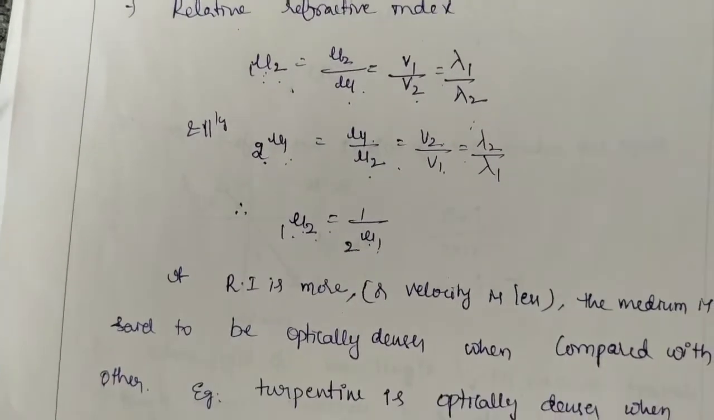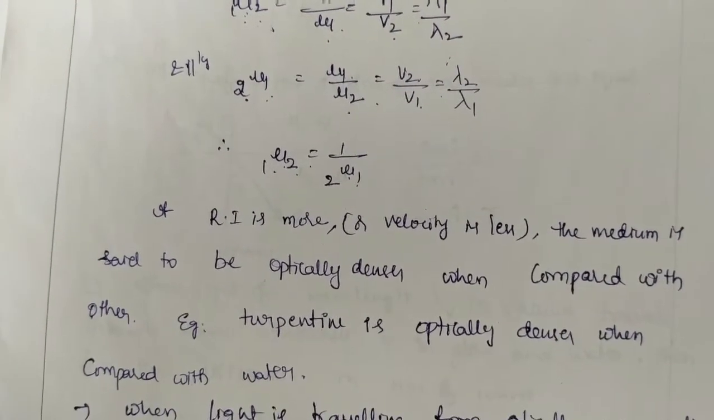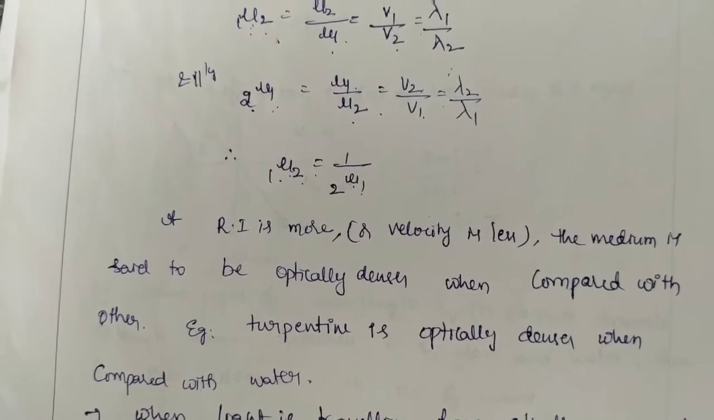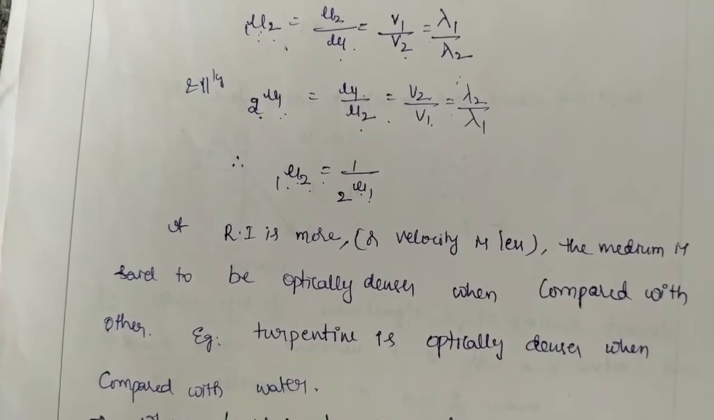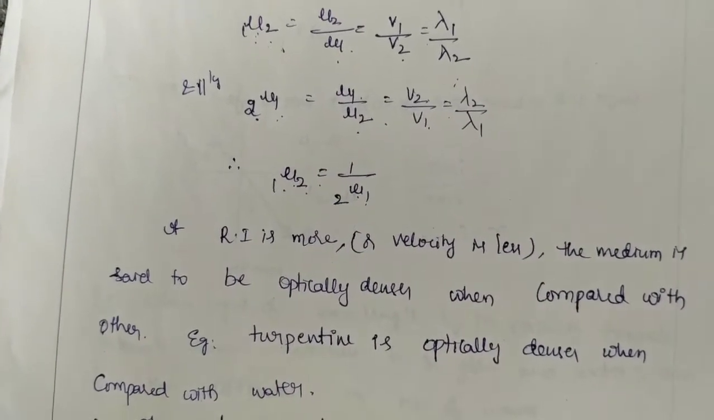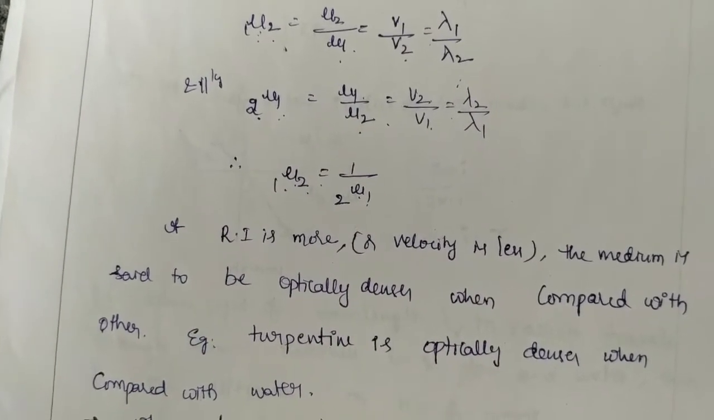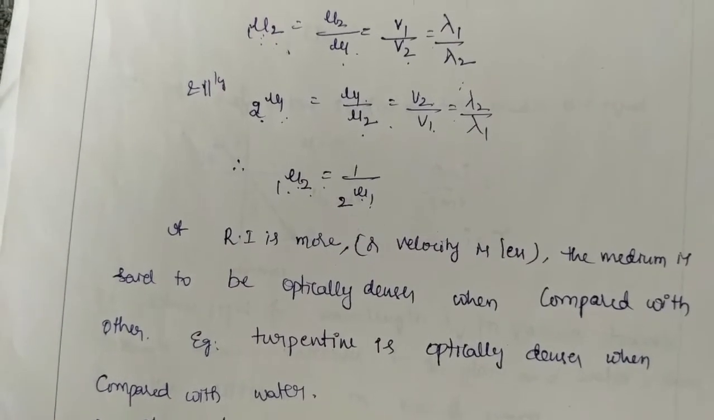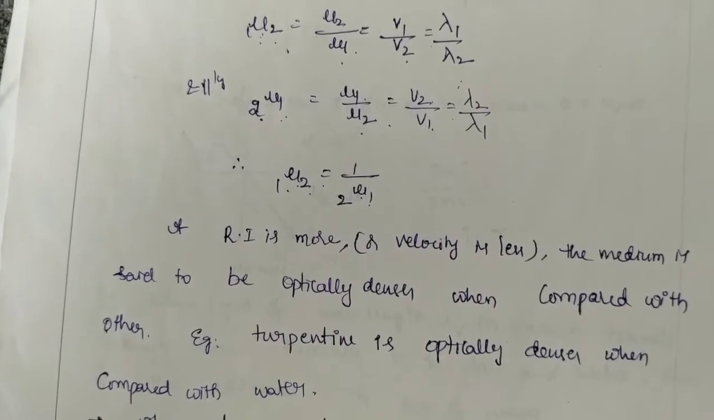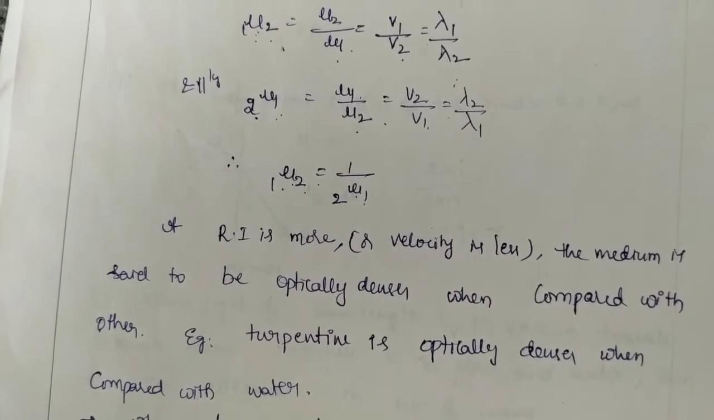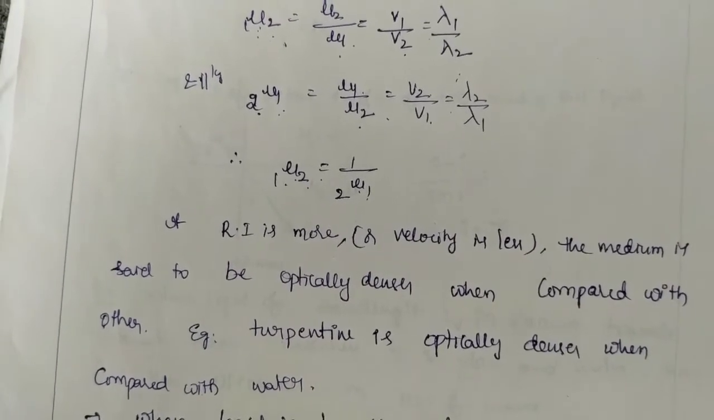If the refractive index is more, the medium is said to be optically denser when compared with the other. It is not related to the density. Density may be less or it may be greater, but it is related to the refractive index values. If the mu value is more, then it is said to be the denser medium. In the denser medium, the velocity of light is less. In the rarer medium, the velocity of light is more and the refractive index is less.